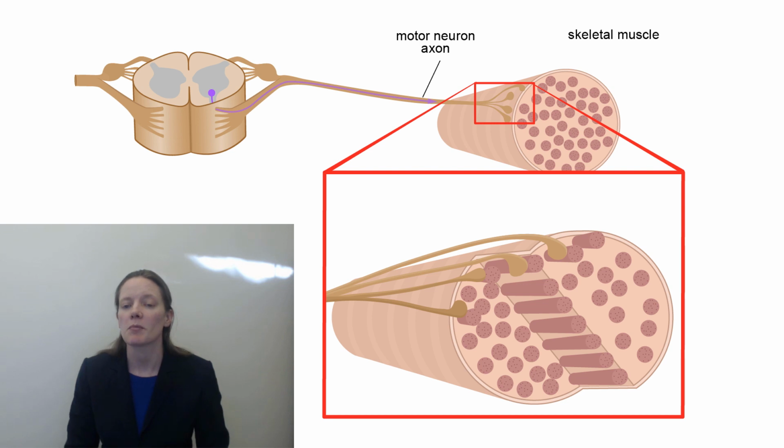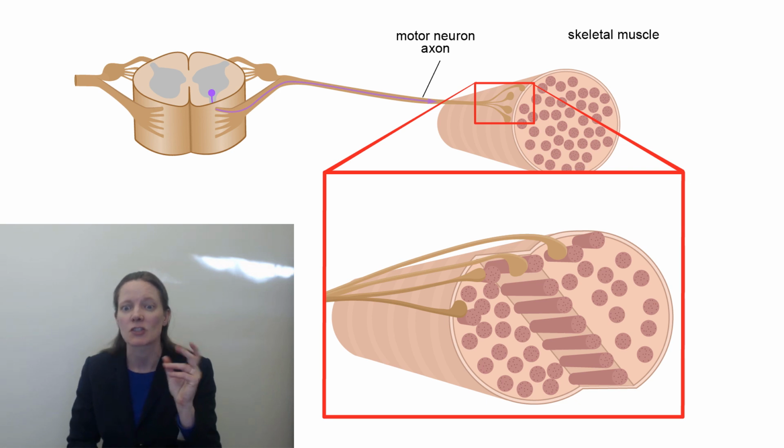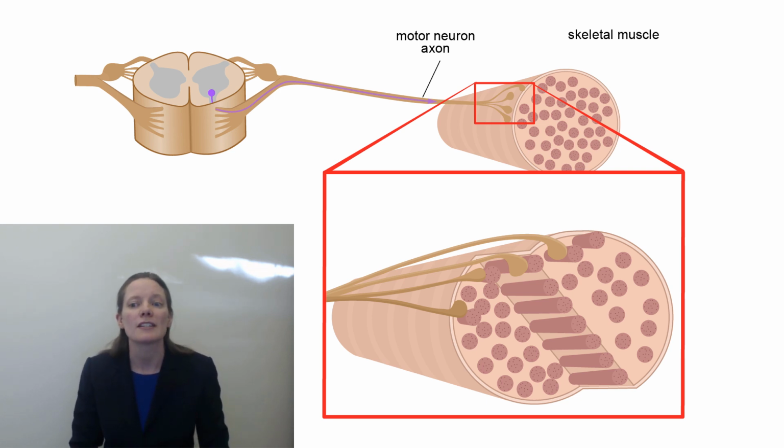Each muscle, for example your bicep, contains thousands of muscle fibers. Each motor neuron will synapse onto and cause contractions in multiple muscle fibers at the same time. The exact number of muscle fibers that a motor neuron activates will depend on the muscle. For hand muscles, where small and fine force adjustments are required, one neuron may synapse onto only a few muscle fibers. For a large muscle, like the quadricep, with less precise force control, one neuron can synapse onto more than 1,000 muscle fibers and cause them all to contract simultaneously.